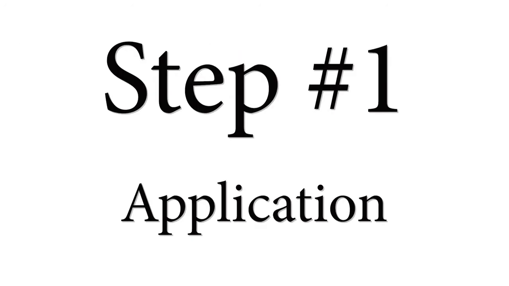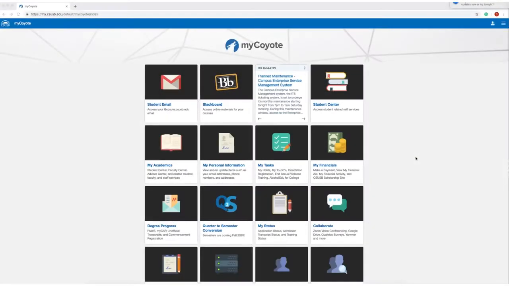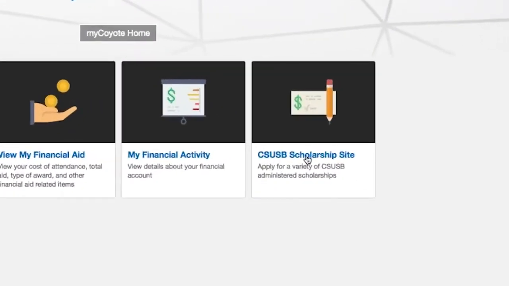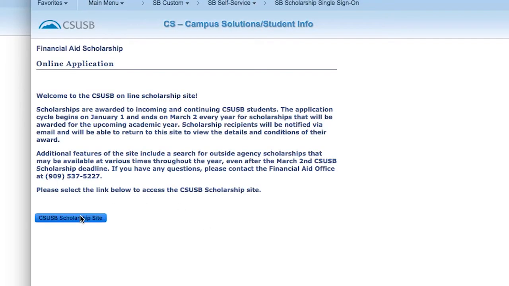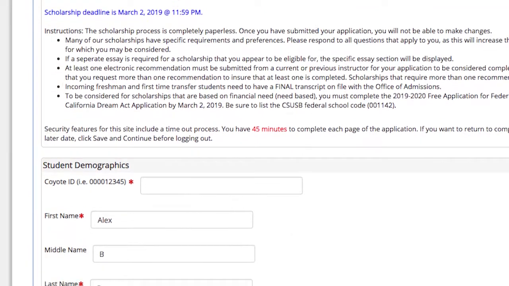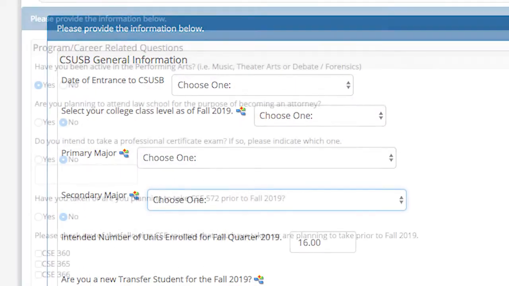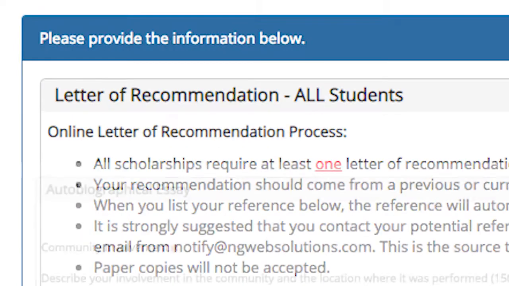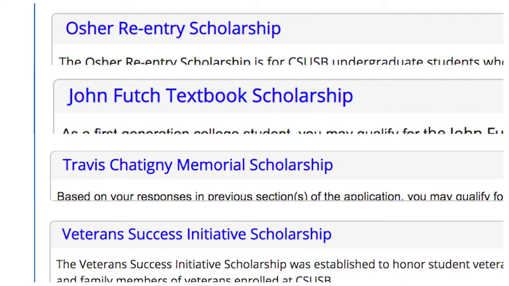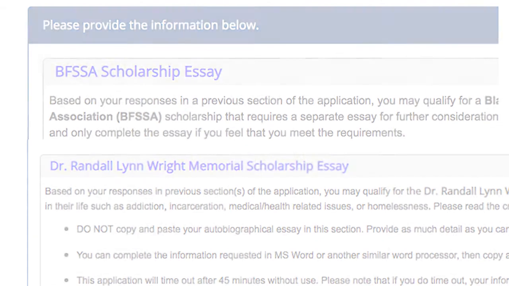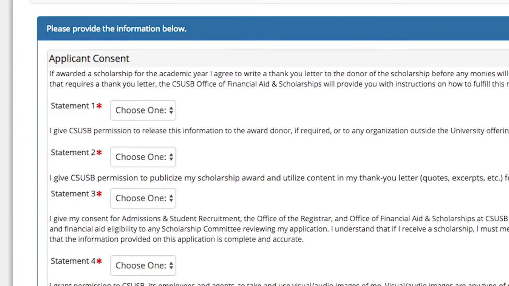The first step is to fill out an application online via MyCoyote. Go to My Financials, click on CSUSB scholarship site, sign in and get started. The application is divided into 7 sections: instructions and student demographics, general information, program and career related questions, letter of recommendation and student essay, specific scholarship questions, specific essay questions, and finally applicant consent.